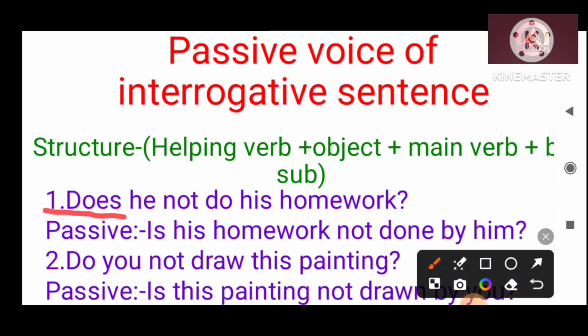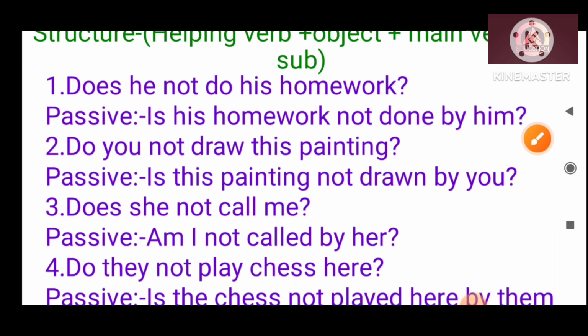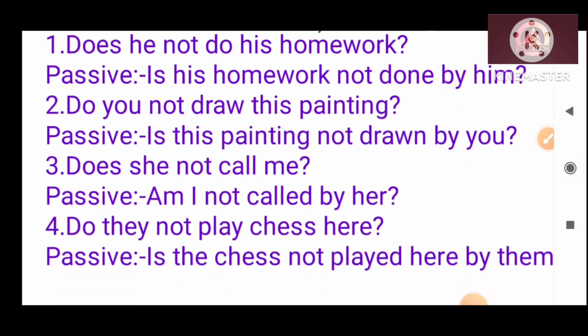Likewise in the second example, do you not draw this painting? In the passive form it will be: is this painting not drawn by you? Now, does she not call me? So am I not called by her? Do they not play chess here? So is chess not played here by them? So likewise you can make the passive form of the interrogative sentence.